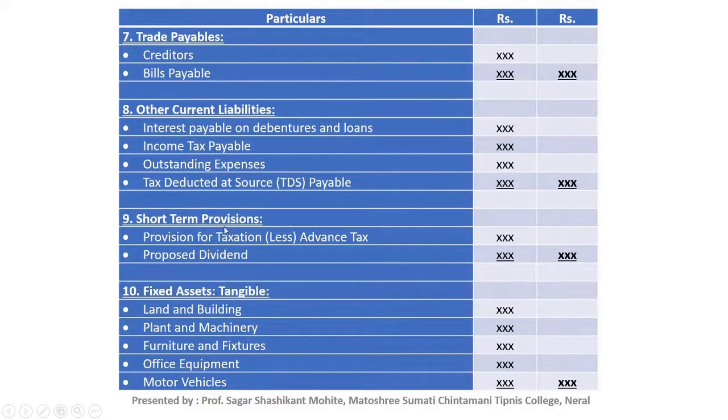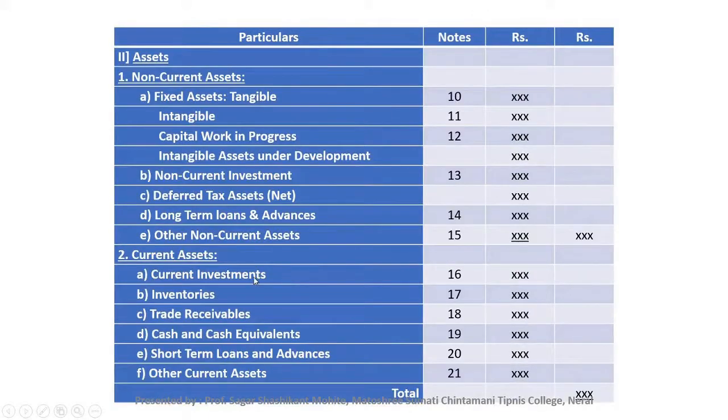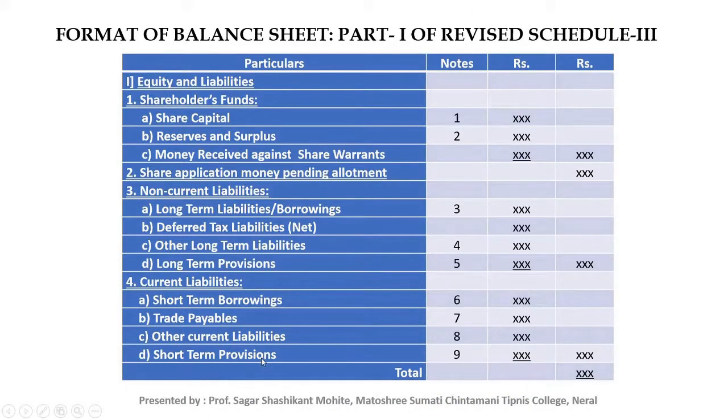Next point is short-term provisions. In the short-term provisions we will mention provision for taxation. Here also if the provision for taxation is more, then we will mention provision for taxation, or if the advance tax is more, then we will mention advance tax. Proposed dividend is also mentioned in the short-term provisions, and short-term provisions is the last item in the current liabilities and also in the equity and liabilities in the first part of the balance sheet.